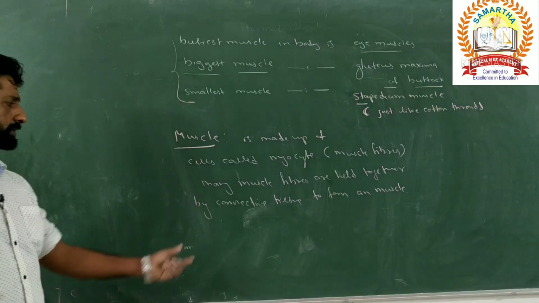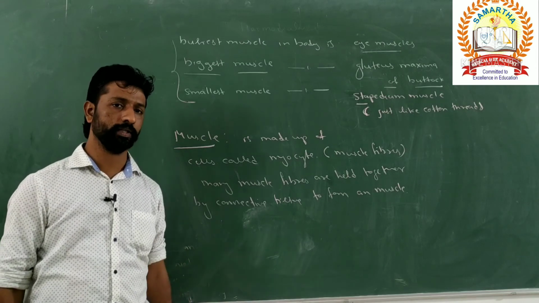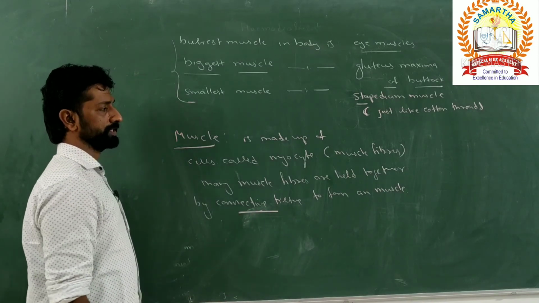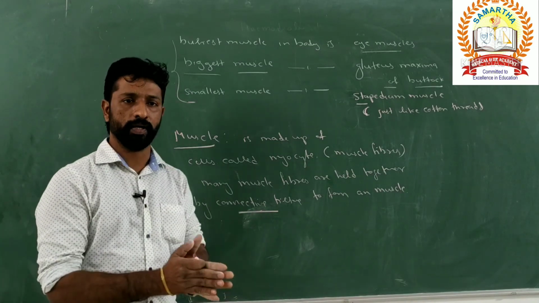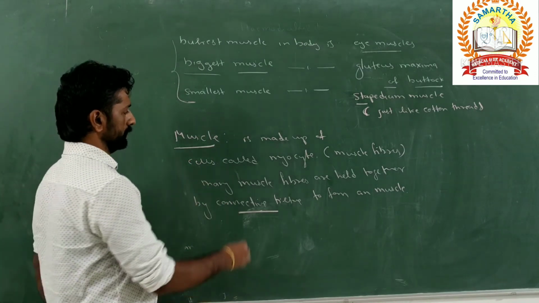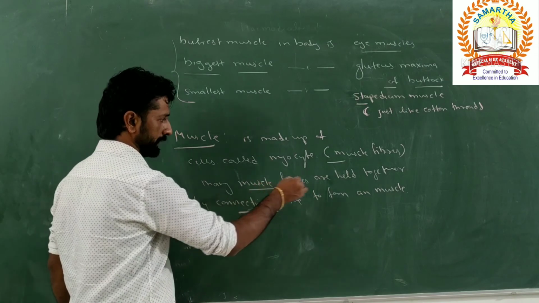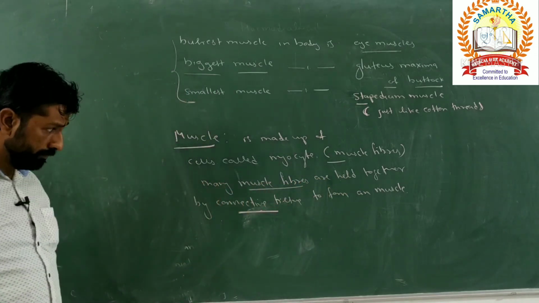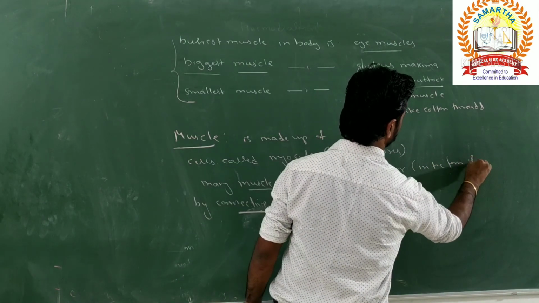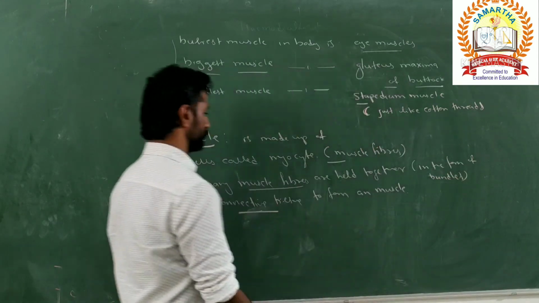We know that these muscles continuously contract and relax in order to cause various types of movements as well as locomotion, right? These muscle fibers are arranged parallelly in the form of bundles to form that muscle. So the muscle is made up of muscle fibers held together in the form of bundles.